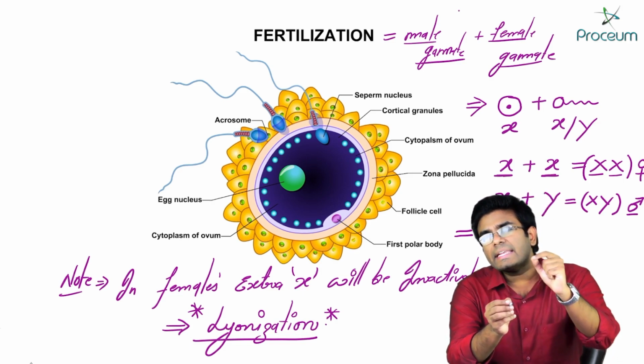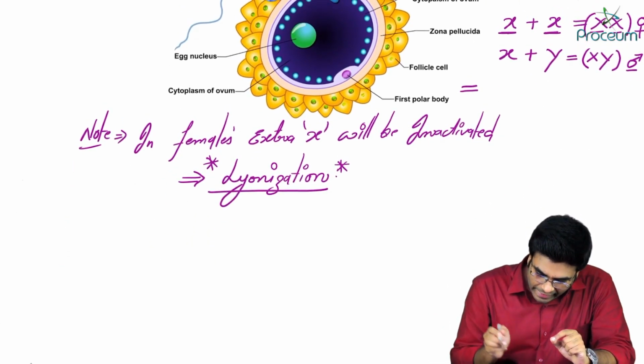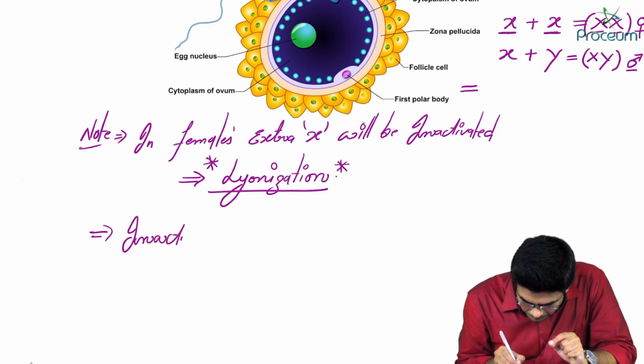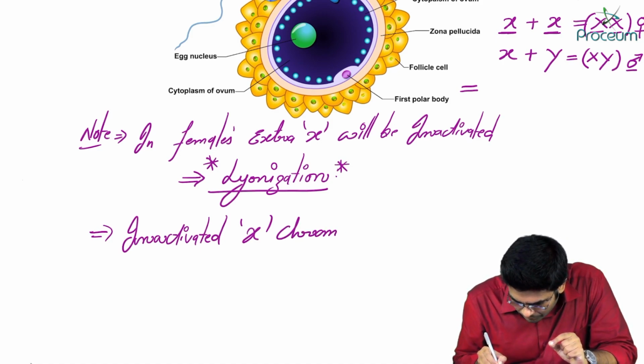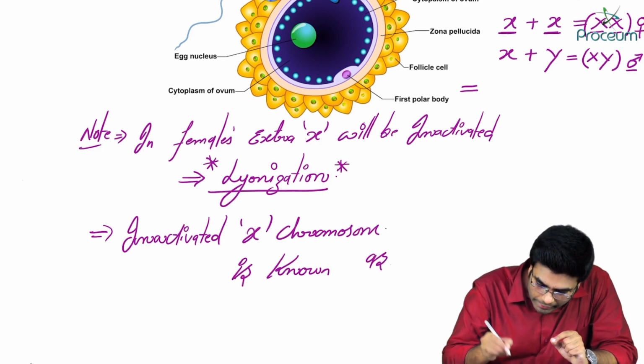Now, this inactivated X chromosome is known as, let me write it here, this inactivated X chromosome is known as bar body.